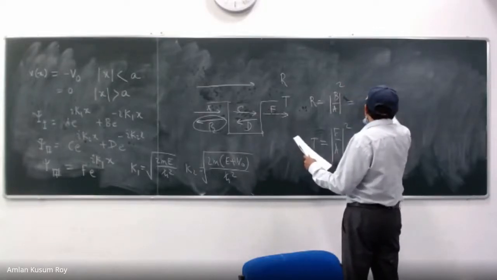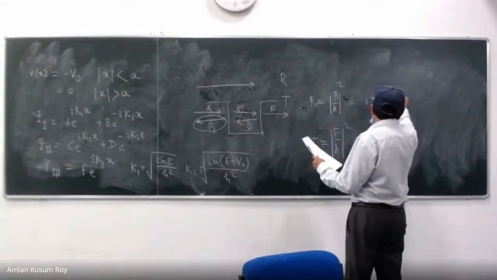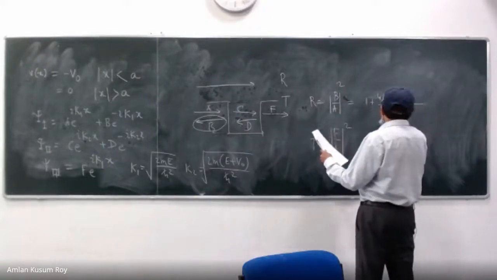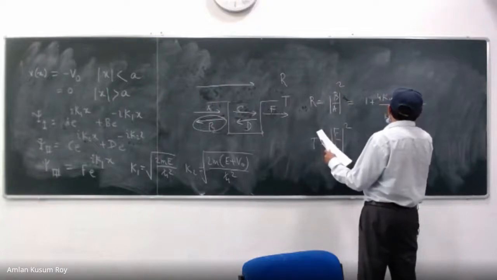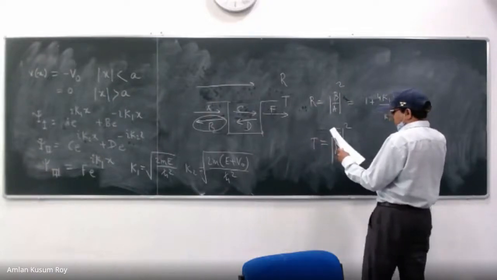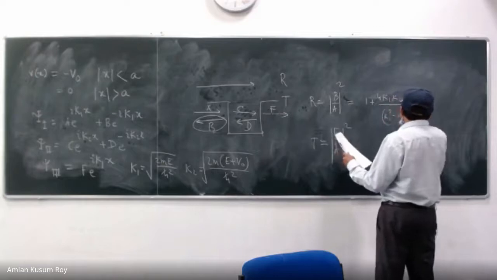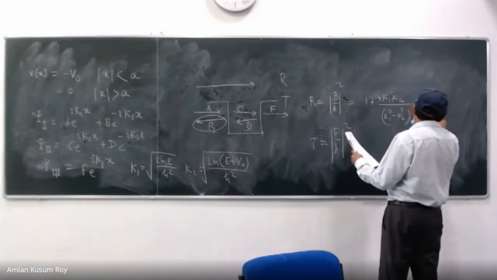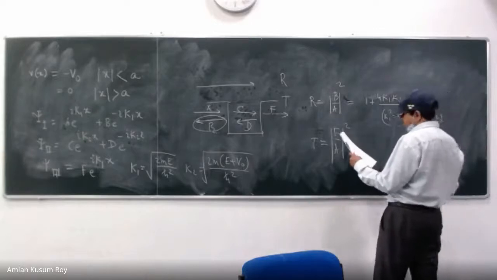1 plus 4 K1 K2 divided by K1 minus K2 squared, sine squared K2L. Okay.